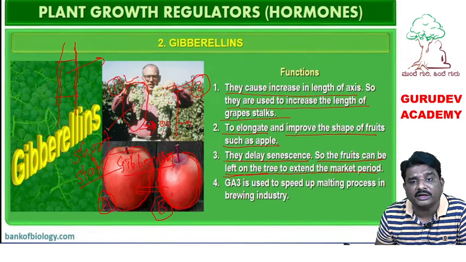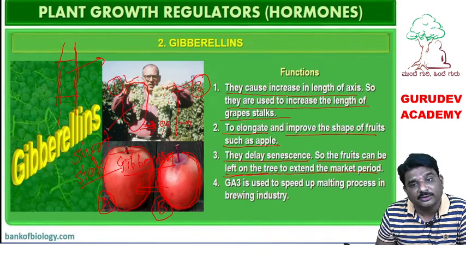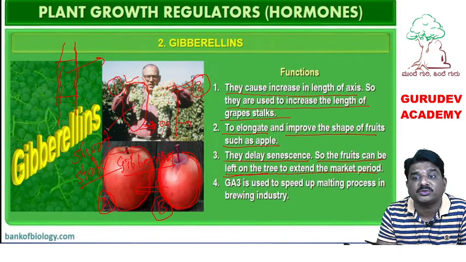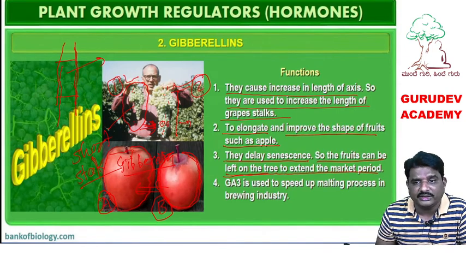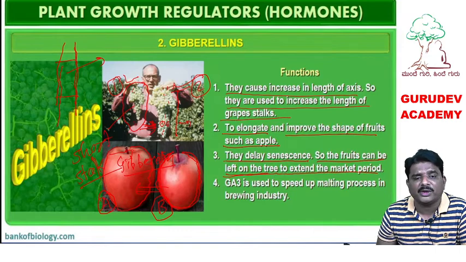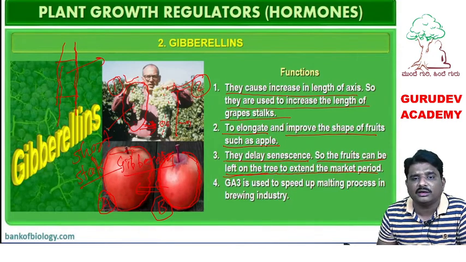If you apply gibberellin, the plant can retain its freshness until the market period. It remains fresh on the plant itself after the application of gibberellin. Its maturity period will get postponed, its ripening period will get postponed, its aging period will get postponed. It remains fresh as such on the tree. When the market period comes, we can stop applying gibberellin, harvest it and go to the market for selling it.